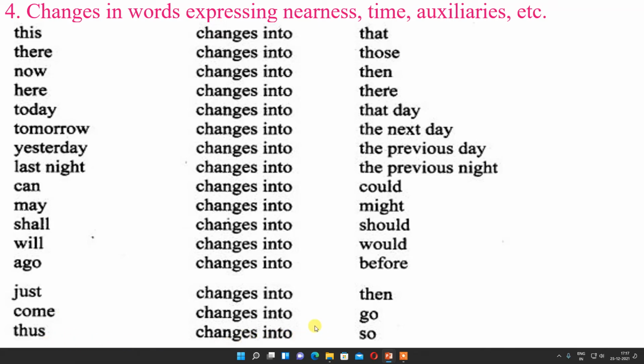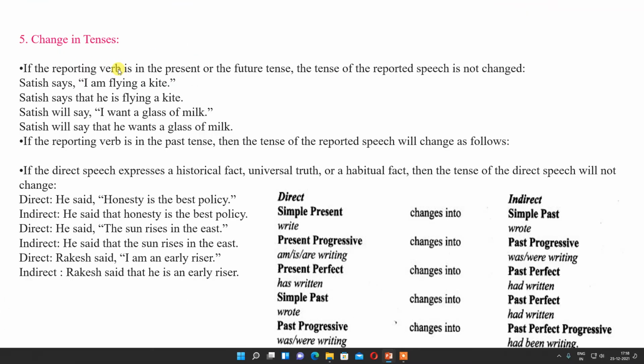So these changes you have to make while you are changing the sentence from direct to indirect. If in a direct sentence these words are there, in indirect this will come, and the same if in indirect you want to change into direct, the same words you can use. That means that will change to this, those will change to these, there will change to here, like that.